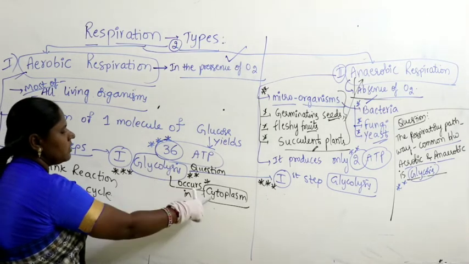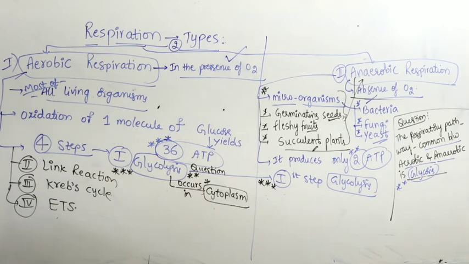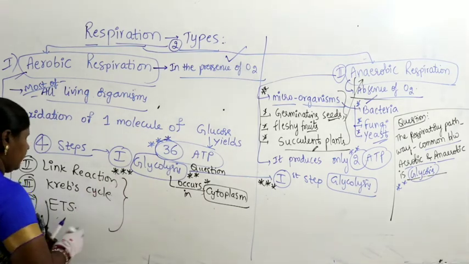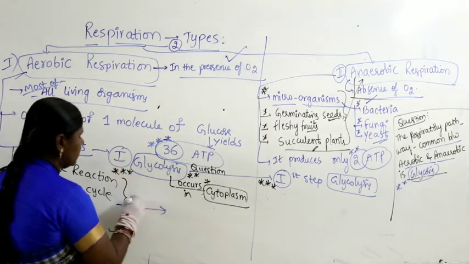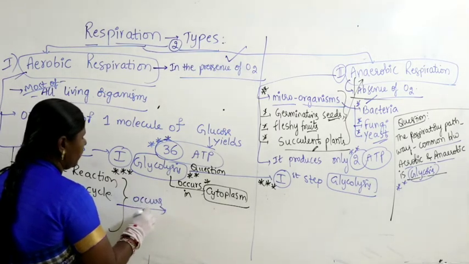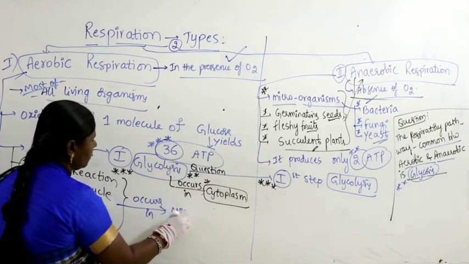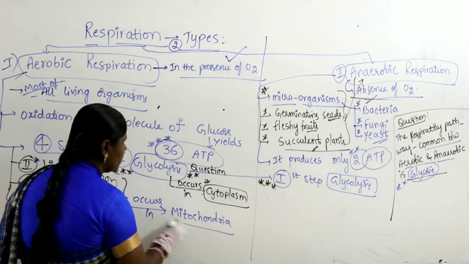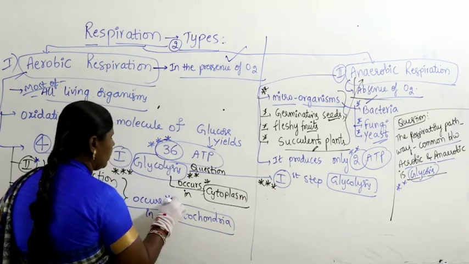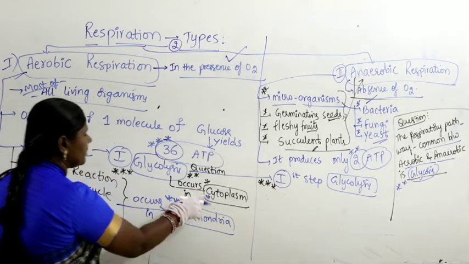What is the question? Where does glycolysis occur? Glycolysis occurs in the cytoplasm, and remember, the remaining 3, link reaction, Krebs cycle, ETS, all occur in mitochondria. Very important. This occurs in cytoplasm.